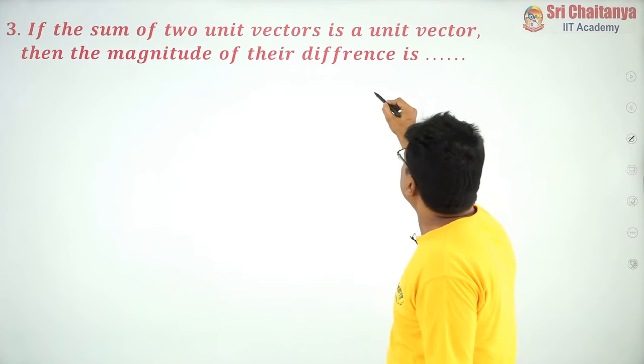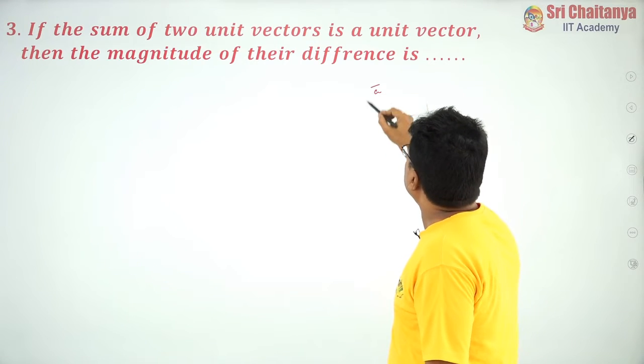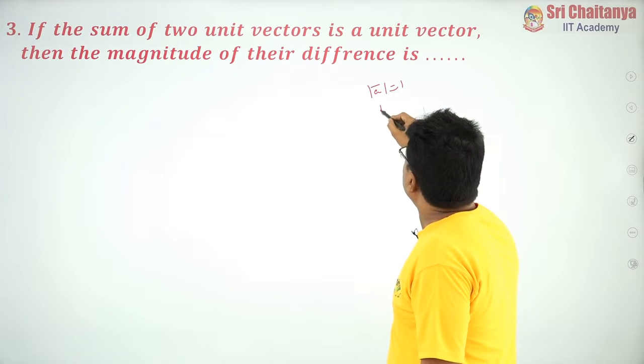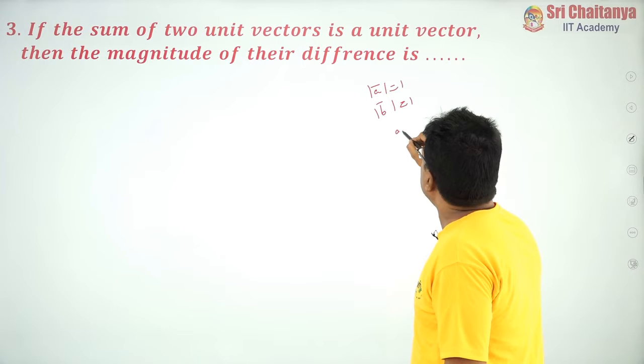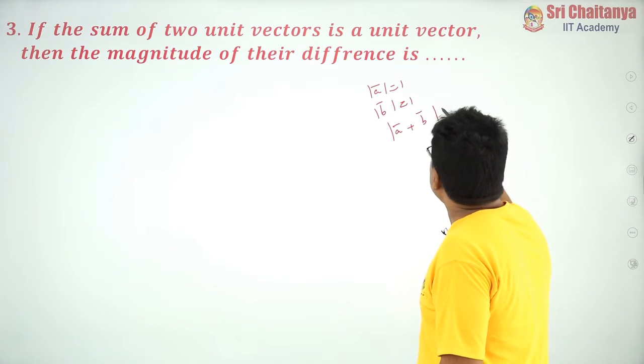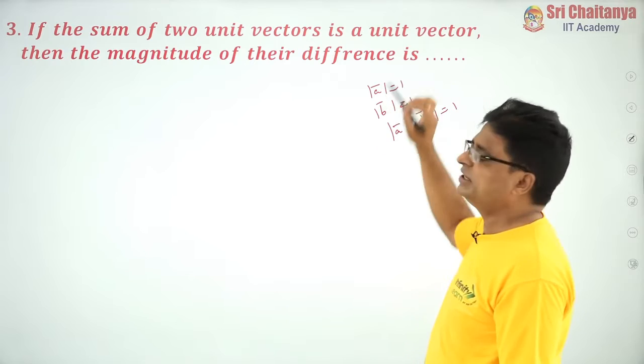That means, suppose A bar is a unit vector, that means mod A bar is equal to 1, and B bar is also a unit vector, that means mod B bar is also 1, and the sum of the two unit vectors, A bar plus B bar, is also 1. This is the information given for you.